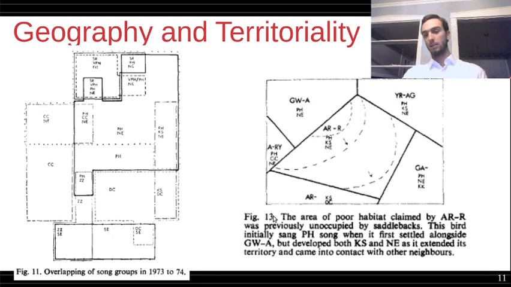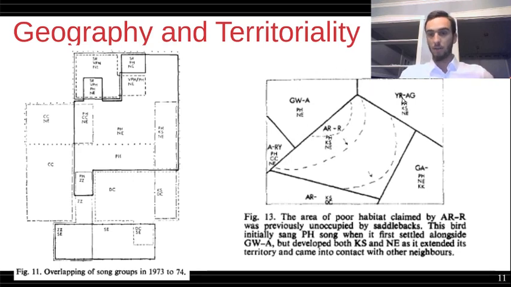And on the right here, you can see exactly why this differentiation is important. In the middle, the birds are labeled by these letters here: ARR, GWA, YR, AG, and such. So the ARR would have these three clips of song memorized, and that would differentiate it from all of its neighbors.